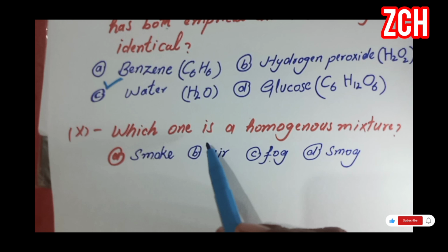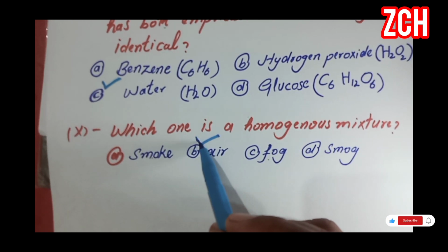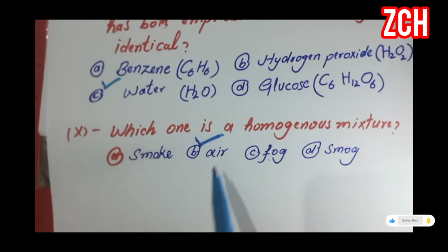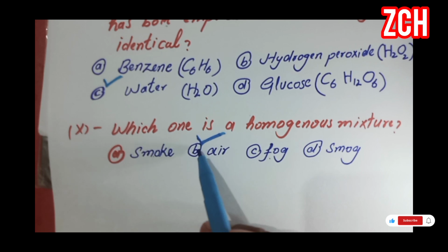The correct answer is option B, air, because air is a homogeneous mixture of different types of gases, that is nitrogen gas, oxygen gas, carbon dioxide gas. So the air is the homogeneous mixture.